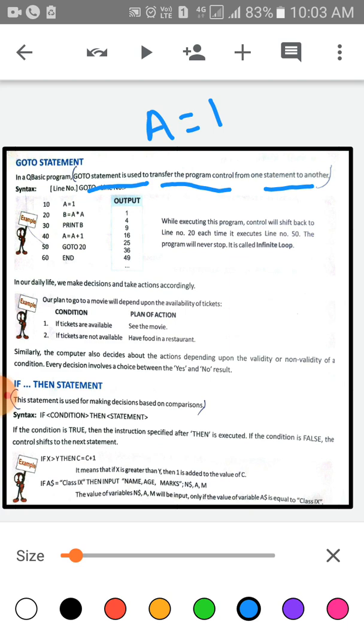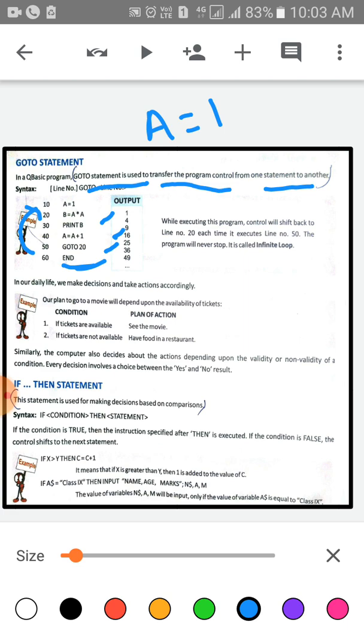Second line, b is equal to a into a. Third line, print b. Fourth line, a is equal to a plus 1. Then fifth line, go to 2. Go to 2 means again it will go to the second line. And lastly we have to close it with END.